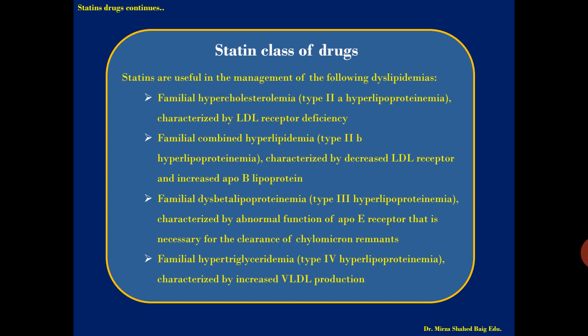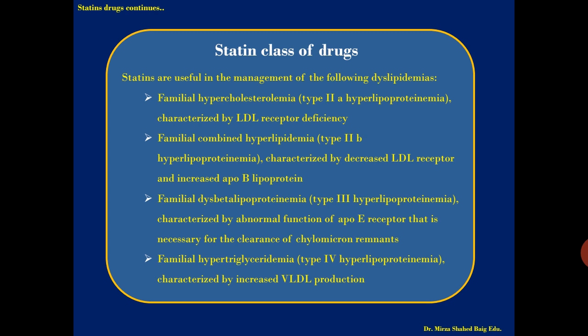Familial dysbetalipoproteinemia, which we call type 3 lipoproteinemia, is characterized by abnormal function of the ApoE receptor that is necessary for the clearance of chylomicron remnants, the products of the chylomicrons, that is IDL, intermediate density lipoproteins.